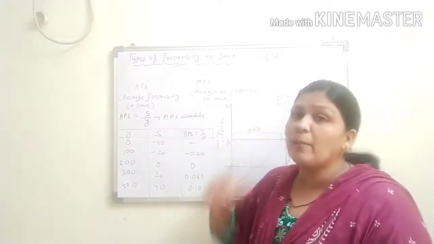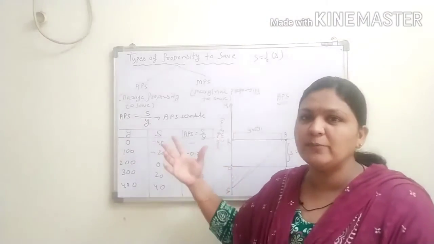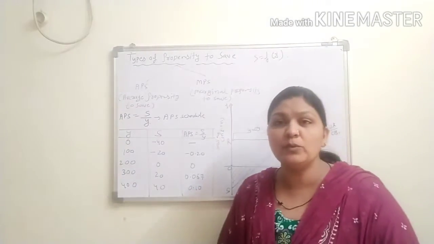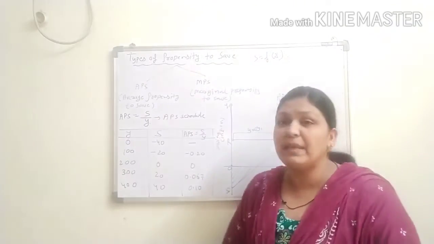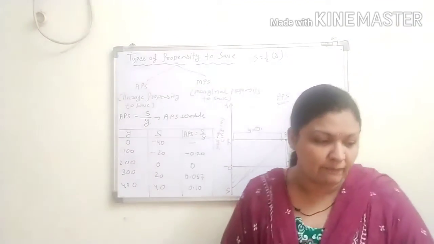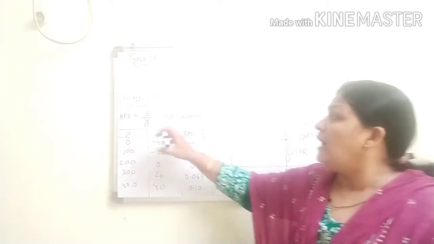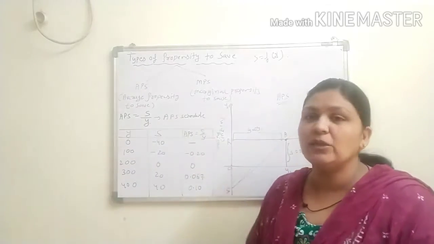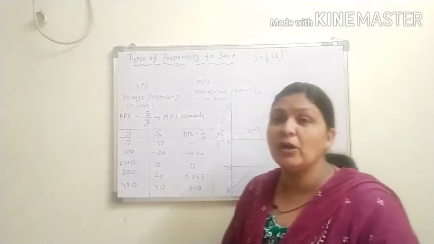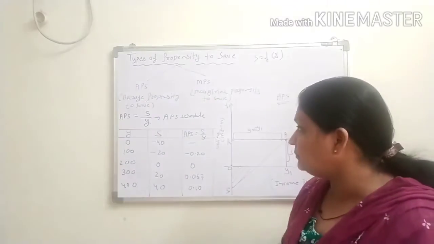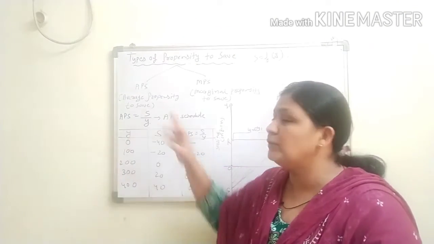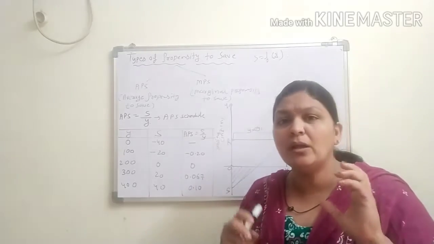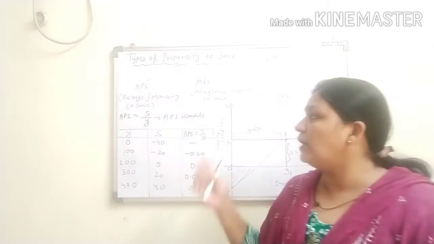Now what is the propensity to save? There are two types: average propensity to save and marginal propensity to save. Today we will just start with APS. What is the formula of APS? S upon Y, where S is your saving and Y is your income or national income. So APS equals saving ratio according to your income. This is your APS.